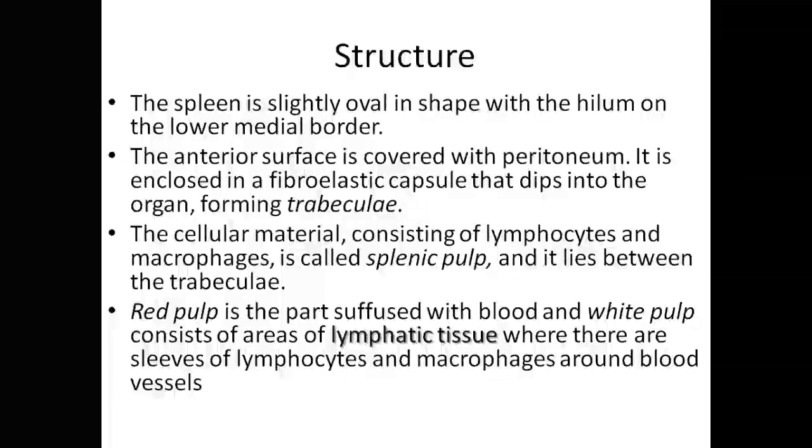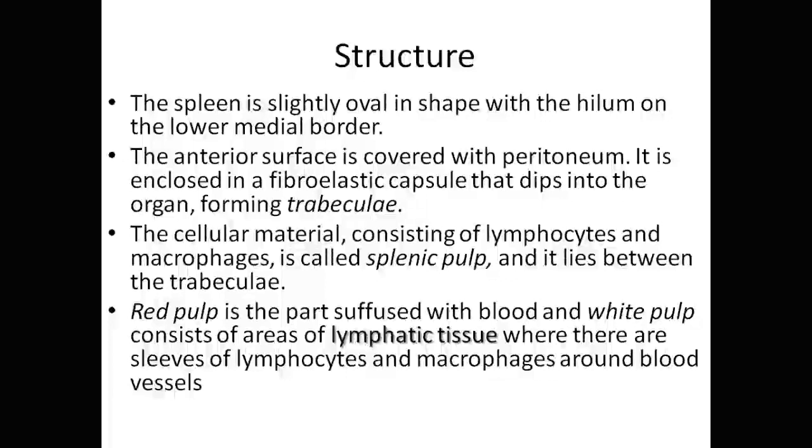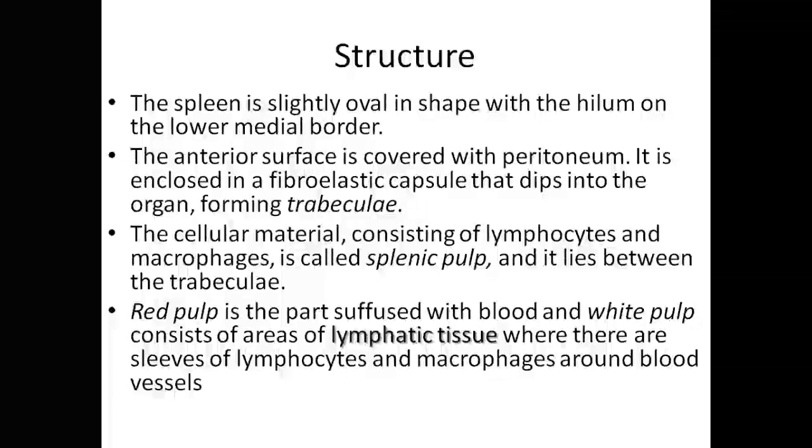As you know, anatomically medial goes toward the middle part of the body. So the lower medial border is where you can find the hilum. Anteriorly, the spleen is covered with peritoneum, and it is enclosed in what we call a fibroelastic capsule.